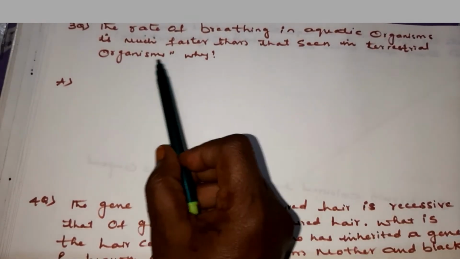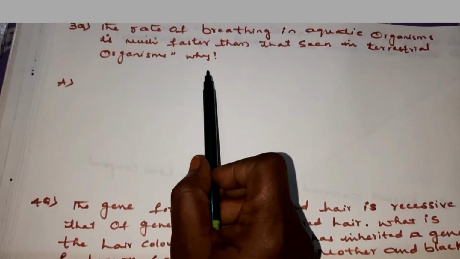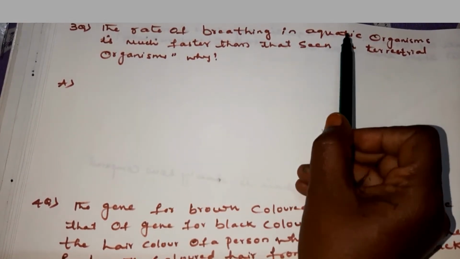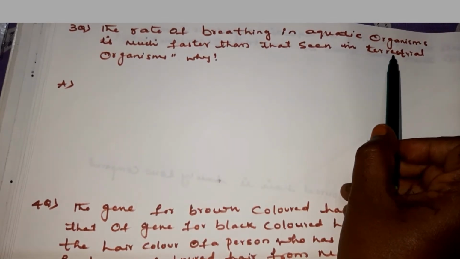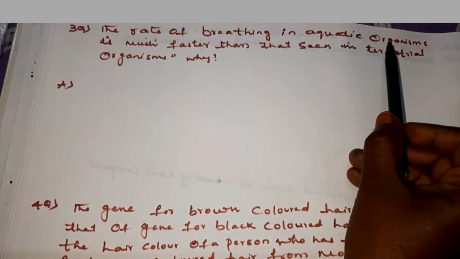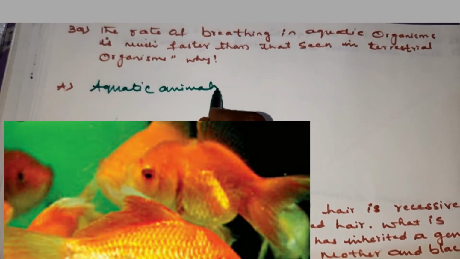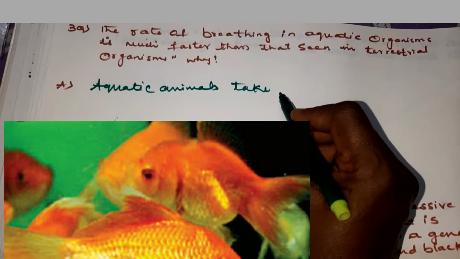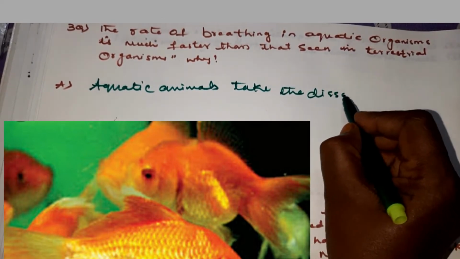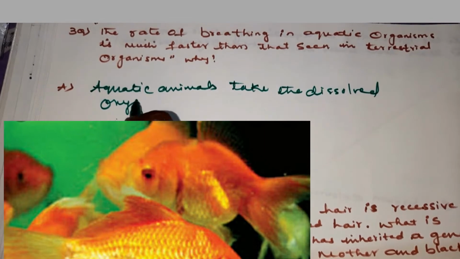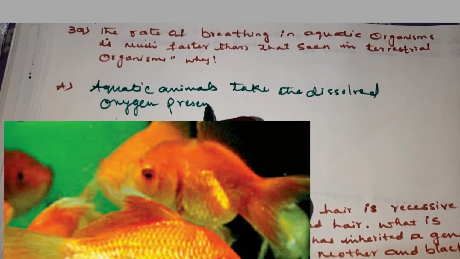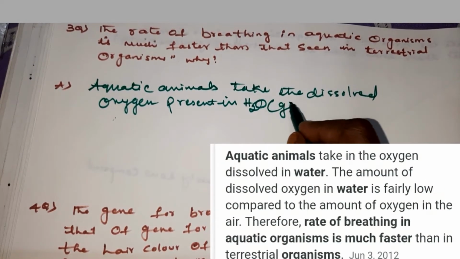The third question is, children, the rate of breathing in aquatic organisms is much faster than that seen in terrestrial organisms. Why? So they are asking you to compare aquatic organisms and terrestrial organisms. So the answer is, the rate of breathing in aquatic organisms is much faster because aquatic animals take the dissolved oxygen present in the water with the help of gills. So gills are the respiratory organs.